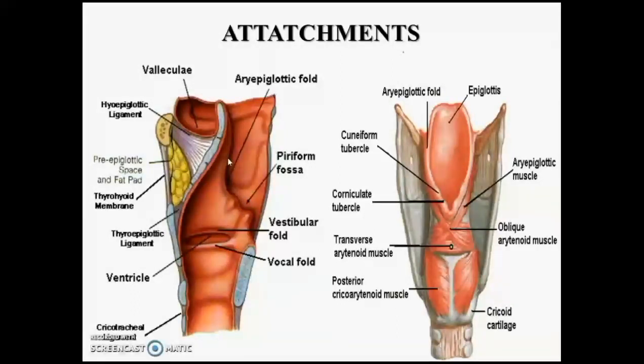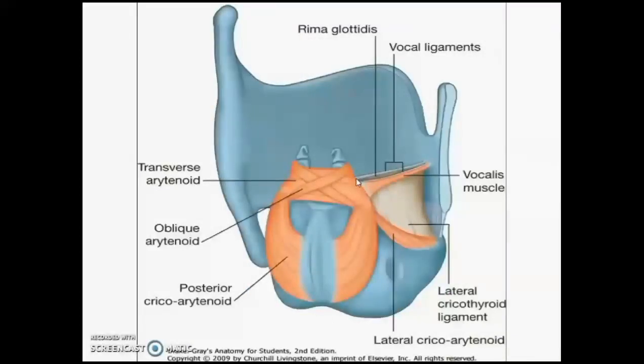And you can see arytenoid cartilage, the apex attached to aryepiglottic fold containing aryepiglotticus muscle, and vocal process to the vocal fold. Above that you will see vestibular fold, and posteriorly the muscular process gives attachment to 3 muscles: oblique arytenoid, posterior cricoarytenoid and lateral cricoarytenoid. And the posterior surface gives attachment to transverse arytenoid.